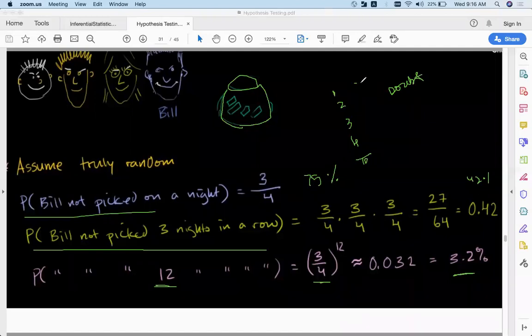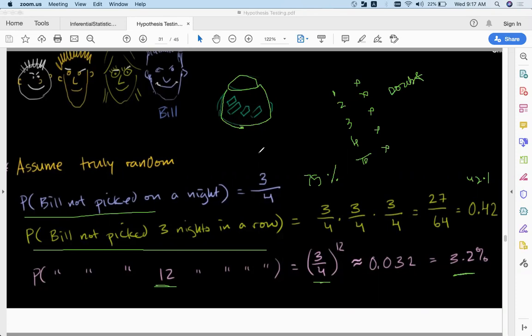Bill is not picked here. After 2 nights also he is not picked. 3 nights also he is not picked. His siblings are washing vessels every day. 4 nights also not picked. After 10 nights also he is not picked. Right? Bill's name might not be there in that list. Let's say Bill's name is there.